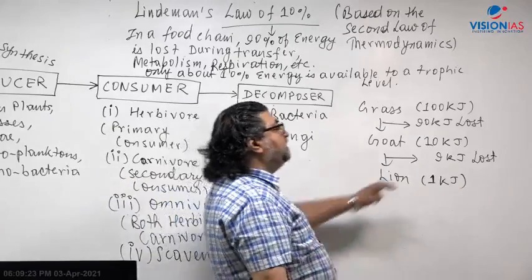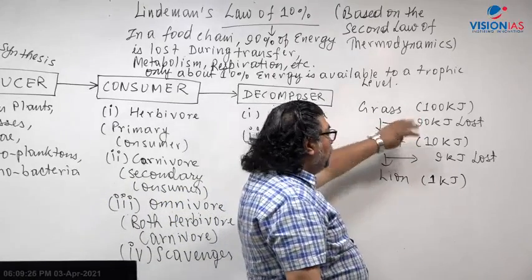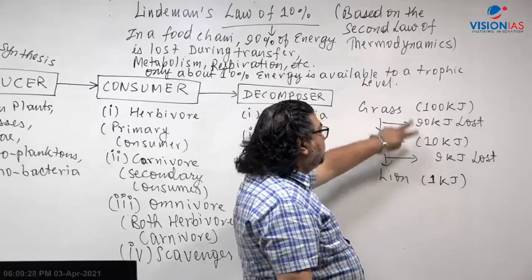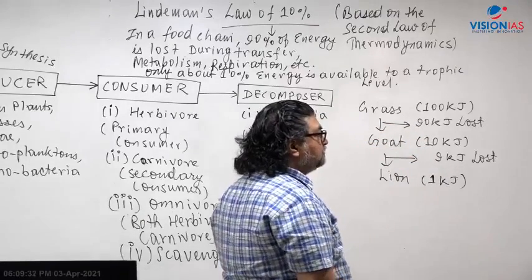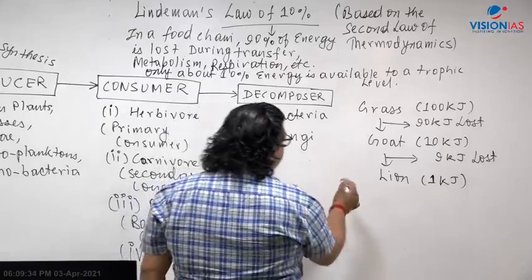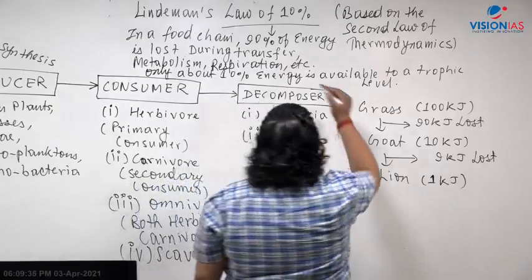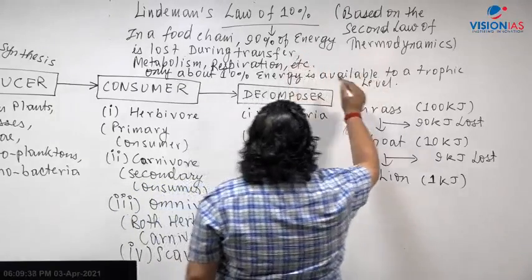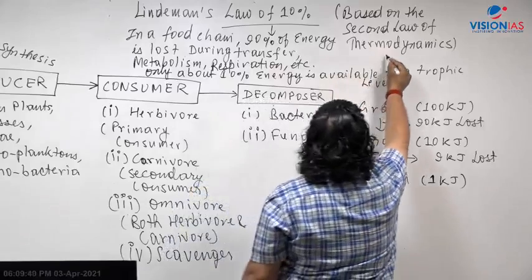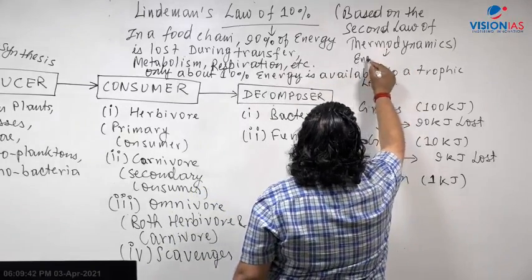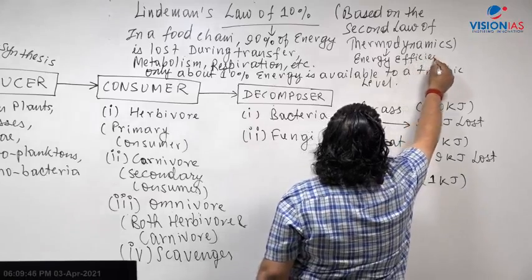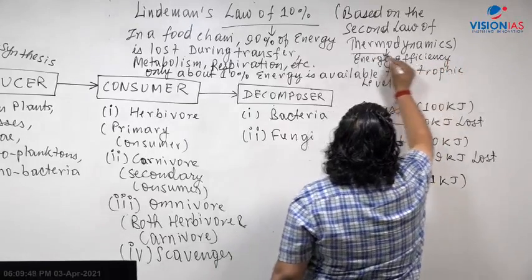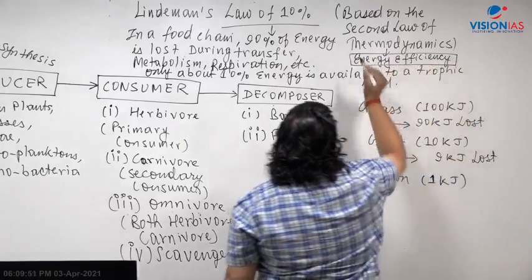And what happens is that after respiration and everything, whatever is left over, this amount of energy transforms into biomass. What is very important here is what is called energy efficiency. It is also referred to as energy efficiency. What is energy efficiency in terms of a particular organism?